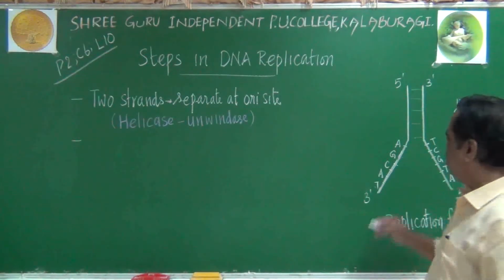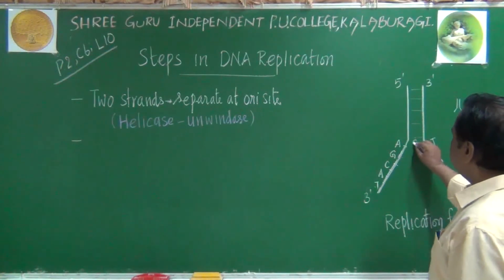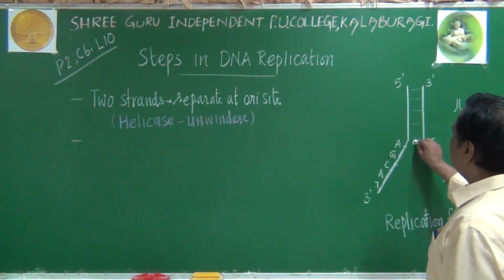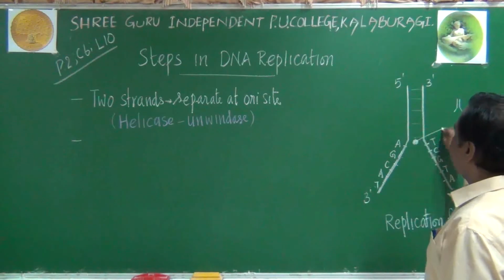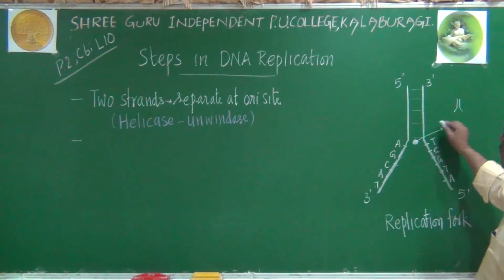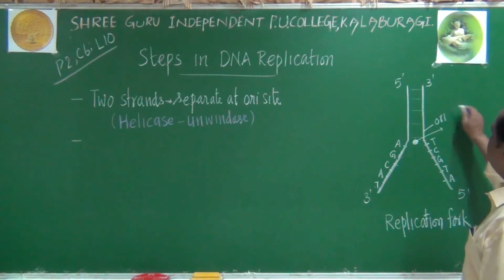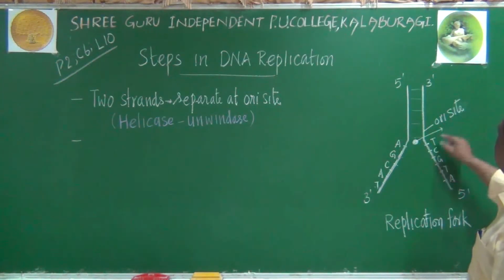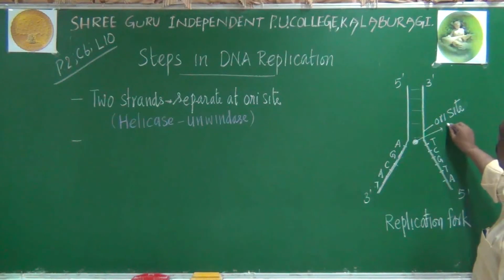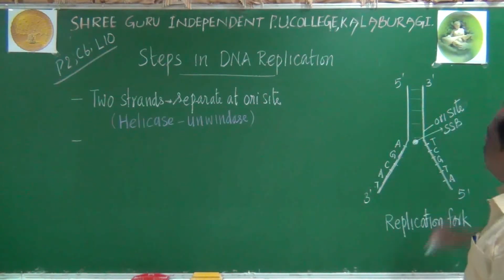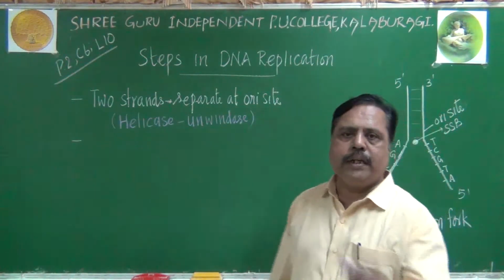For preventing that rejoining, one special protein will be occupying this ORI site actually. This area is called the ORI site, origin of replication it can be called. And here one protein is occupying, that is known as single strand binding protein.